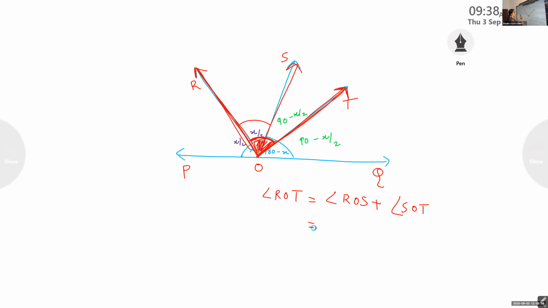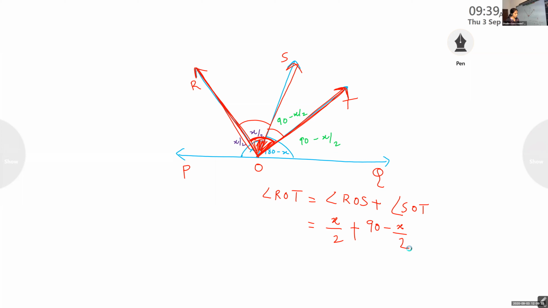Angle ROS. What is the measurement of angle ROS? X by 2. Good. X by 2 plus what is SOT? 90 minus X by 2. Very good, children. So this is the measurement of that angle. Now look at the sum.